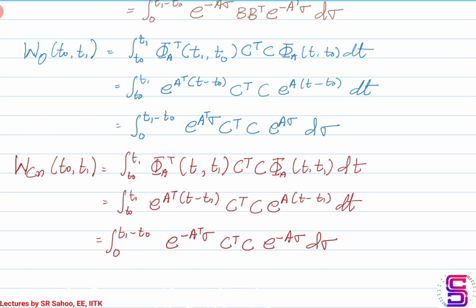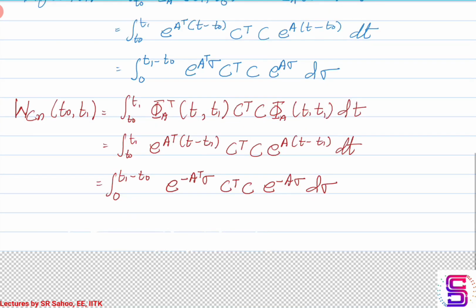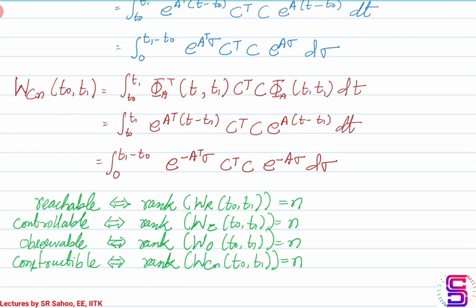Now the controllability Gramian and the reachability Gramian are dependent on the matrices A and B. The observability Gramian and the constructibility Gramian are dependent on the matrices A and C. So for the system to be reachable, the reachability Gramian has to be of full rank.